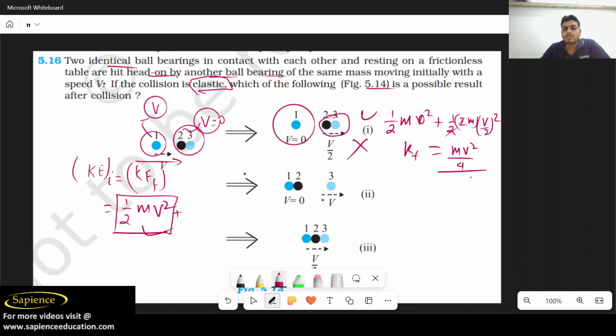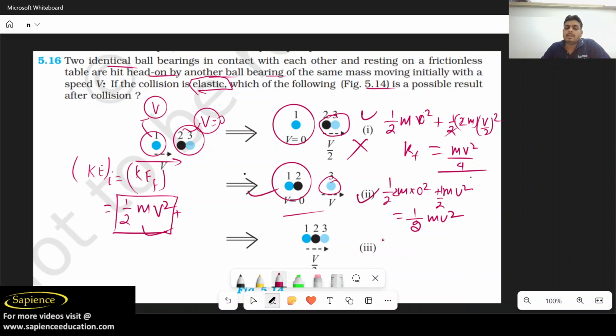Now let us use this case. In this case, 1 by 2, mass total 2m, into 0 square, plus its mass is half m v square. So finally it is half m v square. So it means that this is your elastic collision. So 2 is the correct answer.